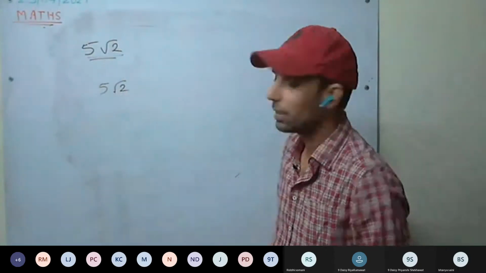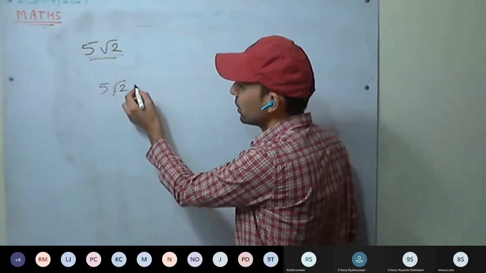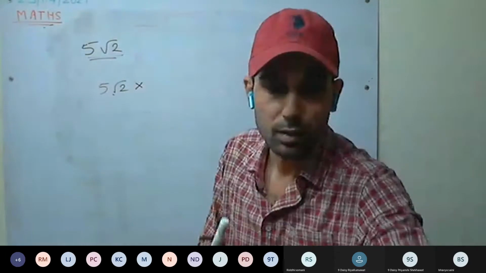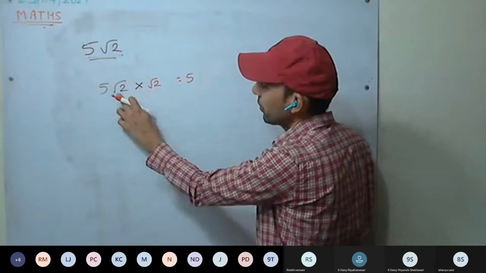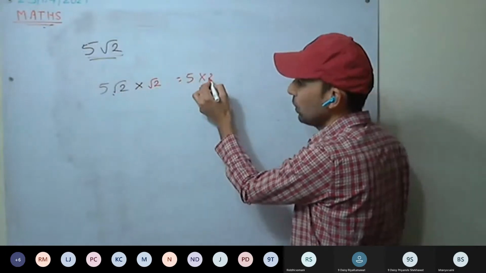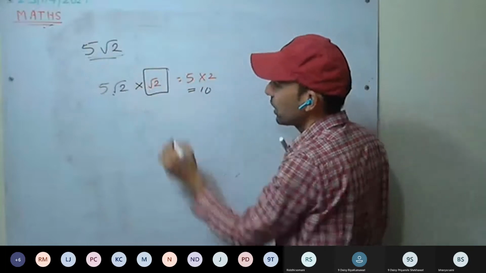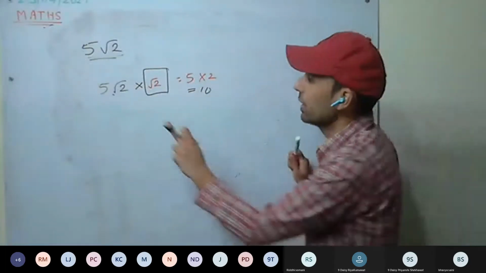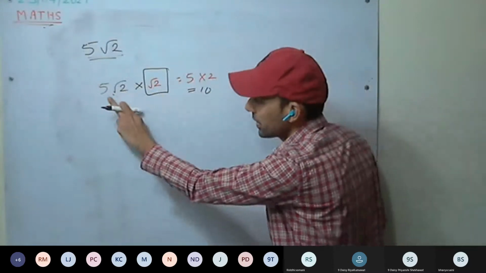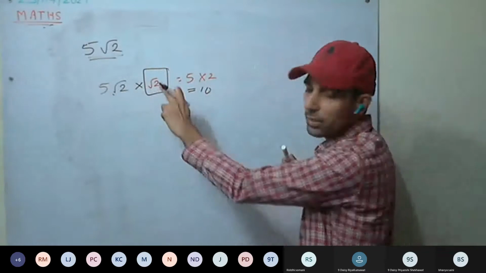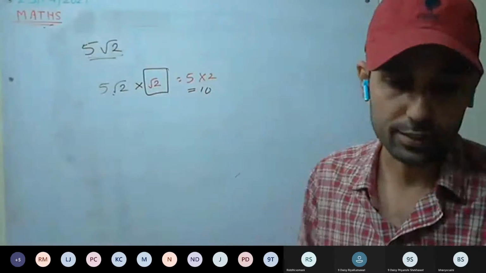By multiplying it by something, and that something will be what? This root 2 we have to remove. So if you multiply it with root 2, what will we get? 5 root 2 into root 2 into 2, so what is the answer? 10. So here, what is the rationalizing factor? By what factor have we multiplied so that an irrational number has become rational? We have rationalized it. So the rationalizing factor is root 2. It's the lowest rationalizing factor.